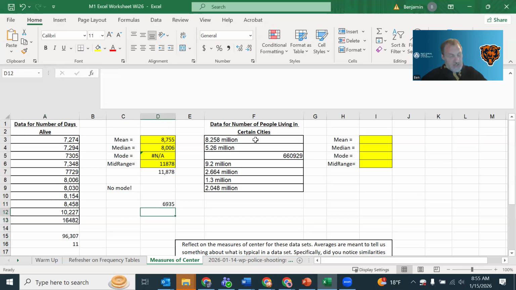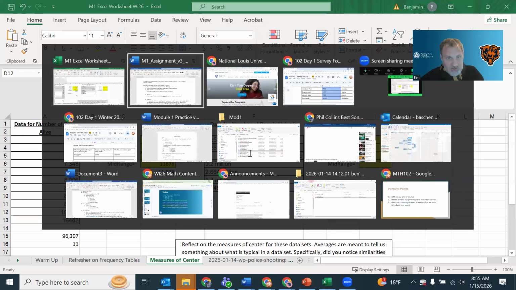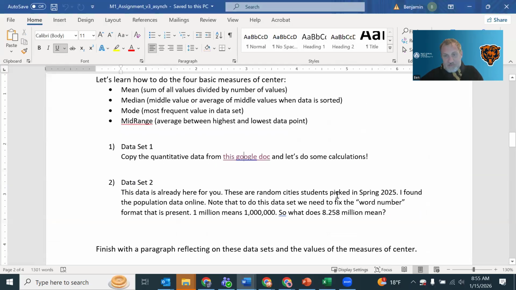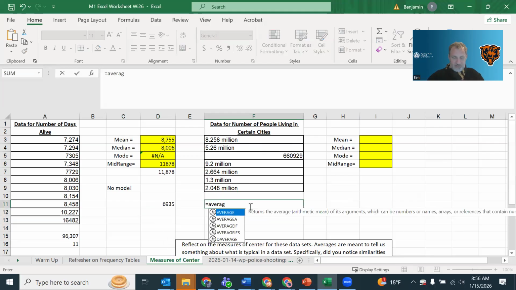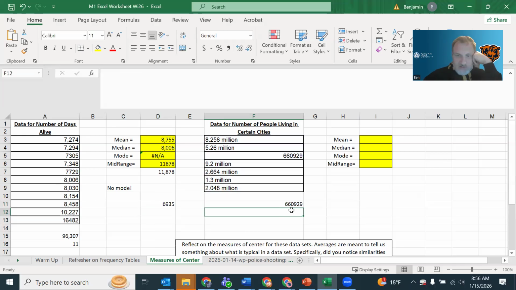Now, just a hint on this, and I did mention it in the instructions here. Students picked random cities, and then I went out and I found some internet information about how big the city was. And the problem here is that, say I'm trying to do this, and I say, oh, let's just take the average right now. So it gives me this number. Now, this should strike you as a little suspicious because this number and this number are exactly the same. And that's because Excel doesn't see this as a number at all.